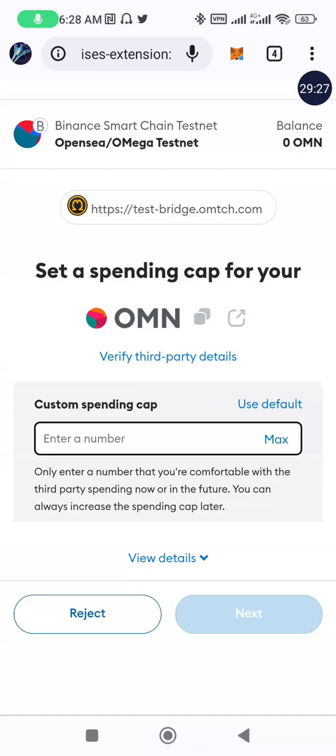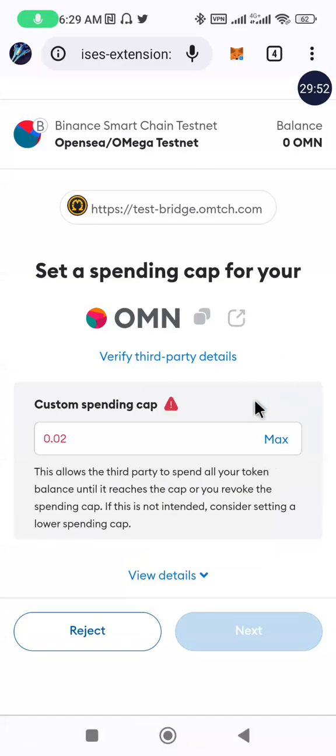Like if I'm bridging from Omega Testnet now, I have to have my OMN token to pay for the gas and the transaction fee. But if I'm bridging from my Binance Smart Chain to my Omega network, I have to have TBNB to pay for the transaction fee. So you see there are two different tokens when you are bridging from both networks.